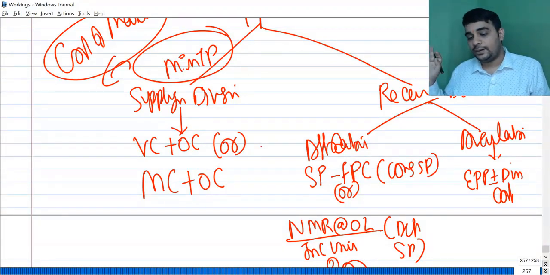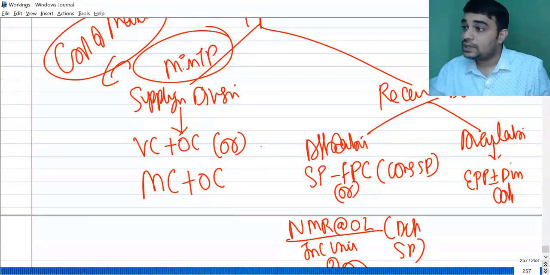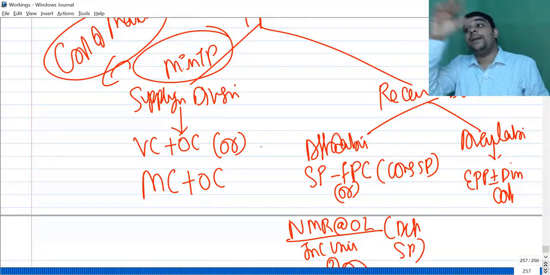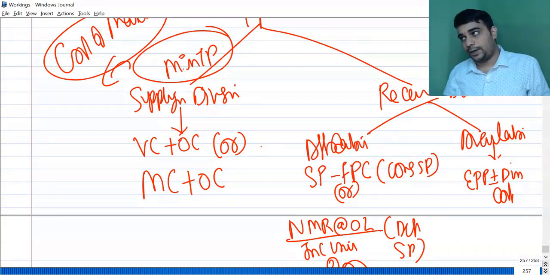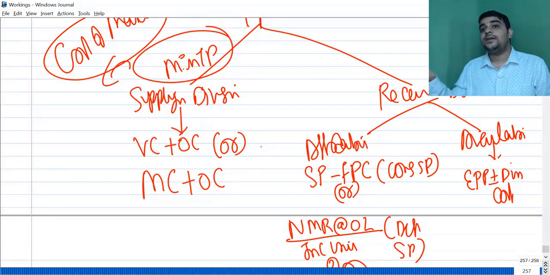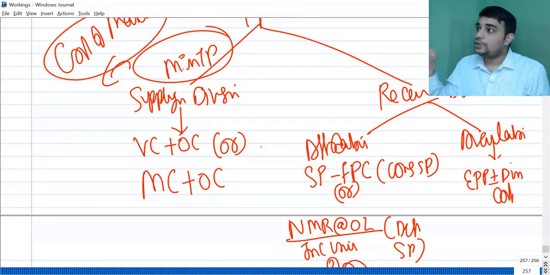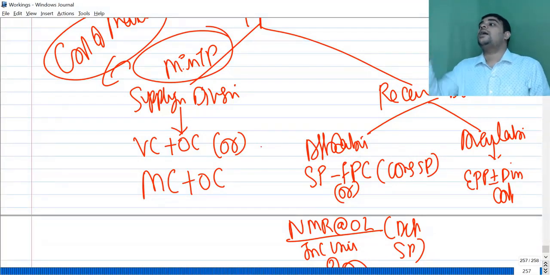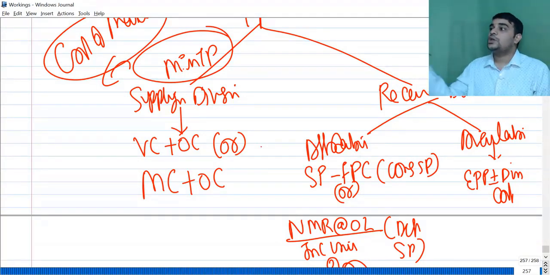There's something called plus or minus change in cost. What is this? The internal product can be better than the external product, or the internal product can be weaker than the external product. So if it's better, you will save some cost. If it's weaker, you will incur some extra cost. So depending on whether you are incurring extra cost for an internal transfer or you are saving a cost, you will add or minus.